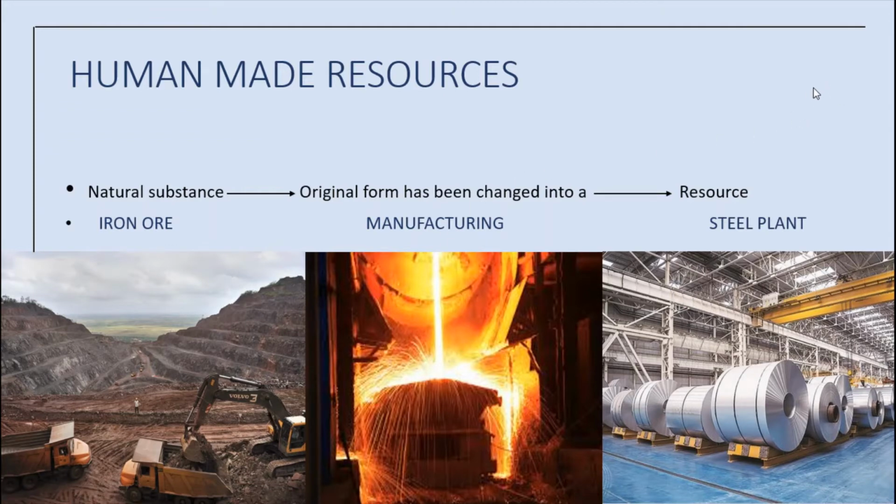So when a natural resource undergoes drastic change by human invention, it becomes a human-made resource. For example, iron ore is processed to make steel. So steel is a human-made resource.